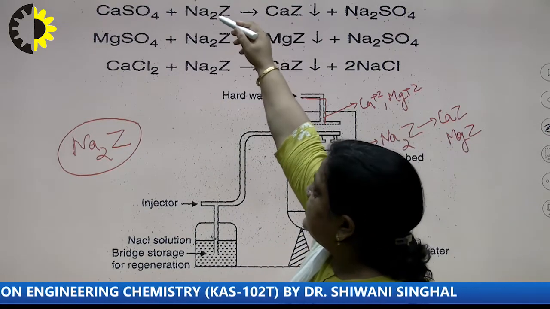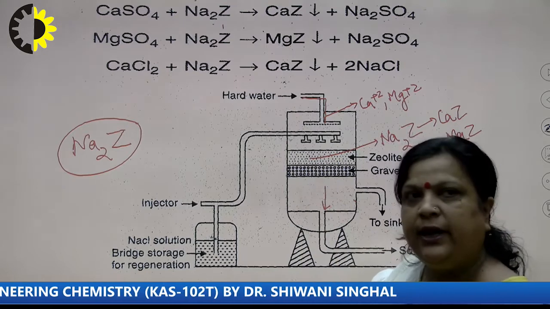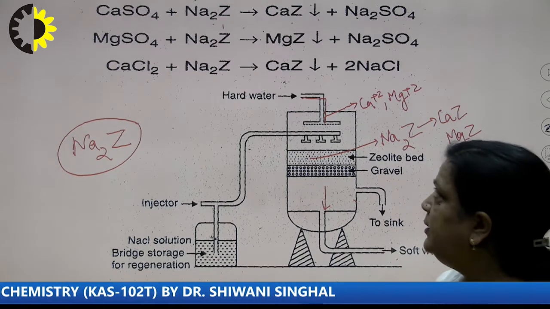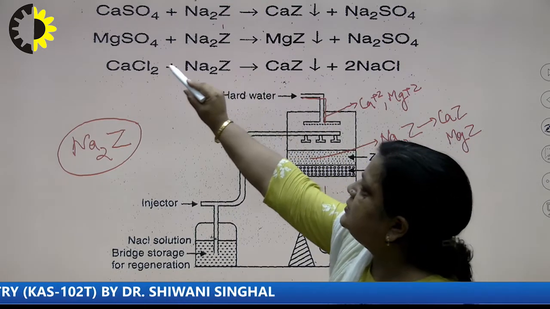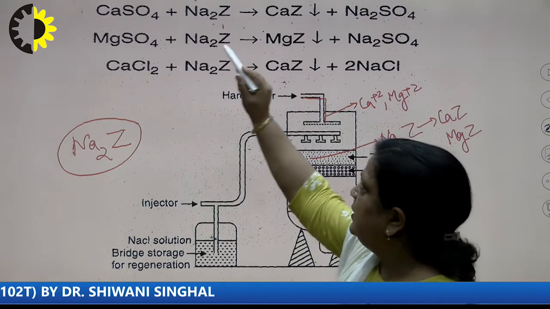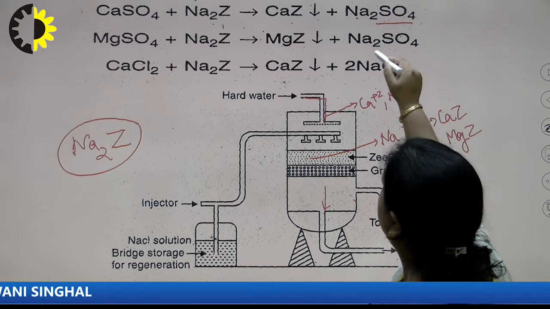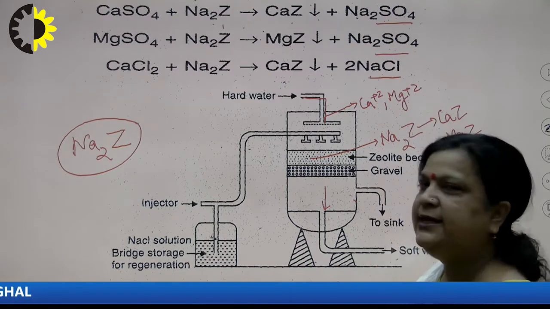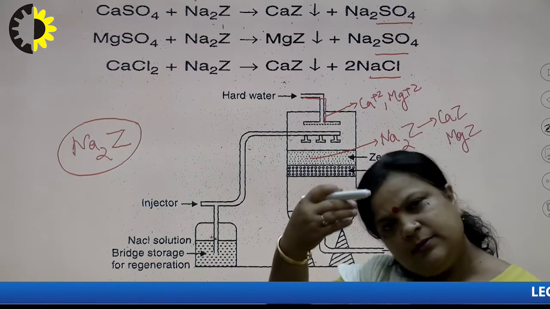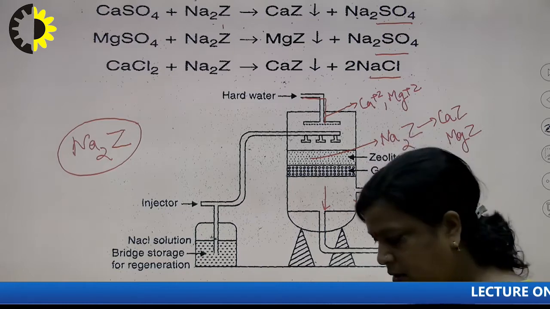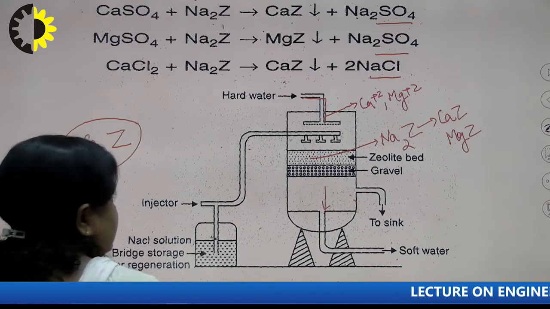When they pass through sodium zeolite, that is Na2Z, initially sodium gets replaced with their cations, and CaZ, MgZ and CaZ get formed, and Na2SO4 and NaCl come out with water. And suppose bicarbonate hardness is there.